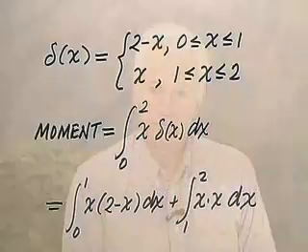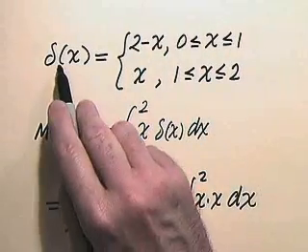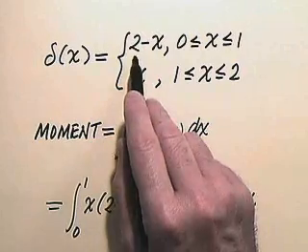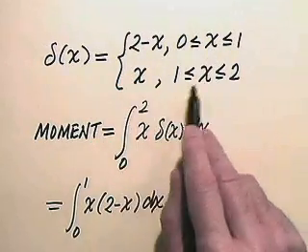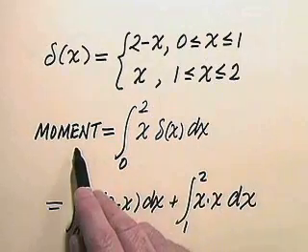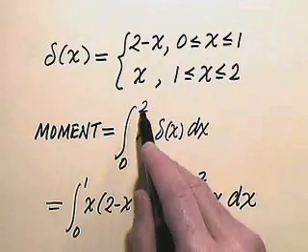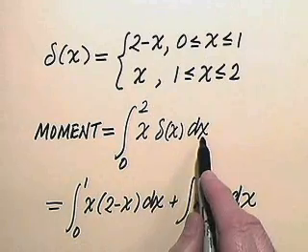Well, we've worked out the mass for our problem. Next, we're going to work out the moment. So our density function delta x, remember, is given by 2 minus x in the interval 0 to 1, whereas it's simply x in the interval from 1 to 2. Our moment is the integral from 0 to 2 of x times delta x dx.